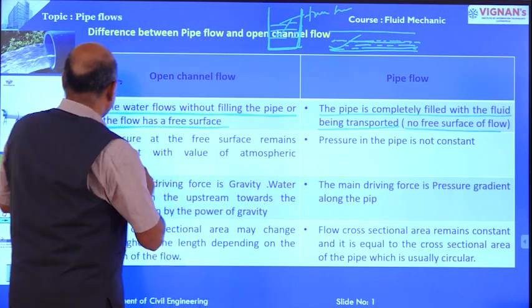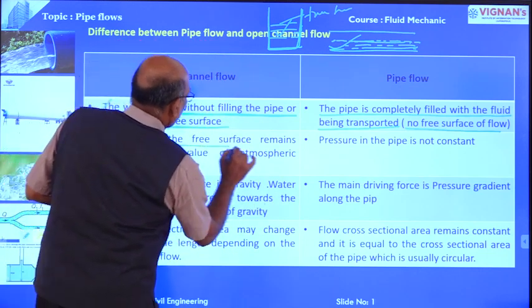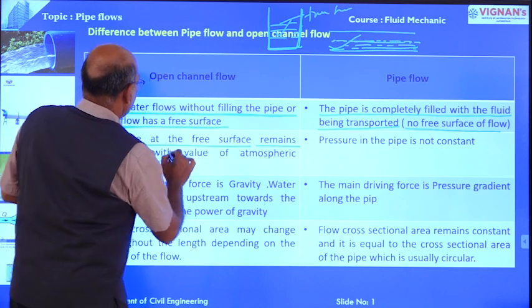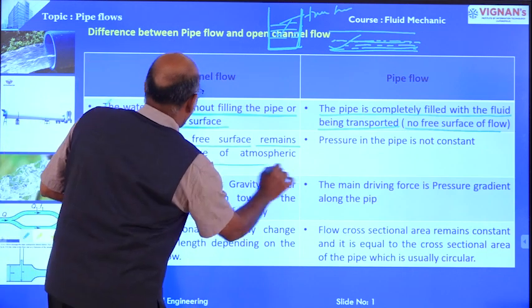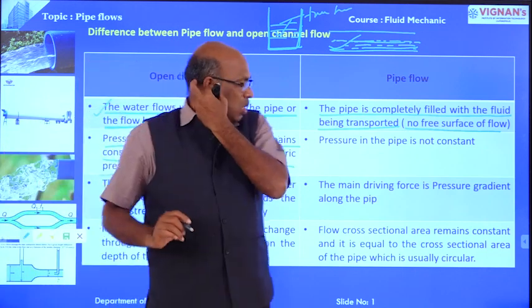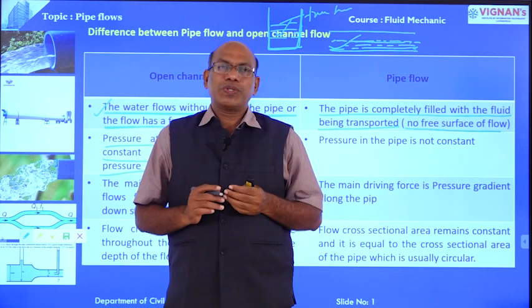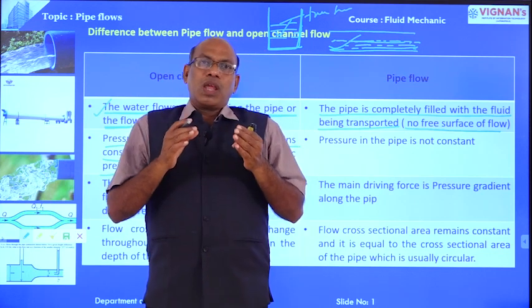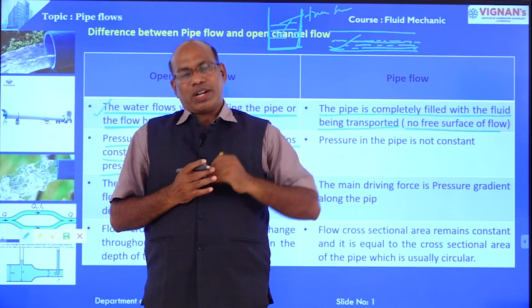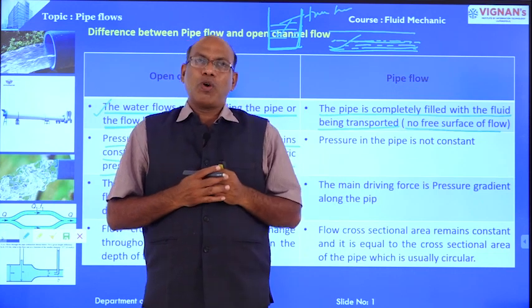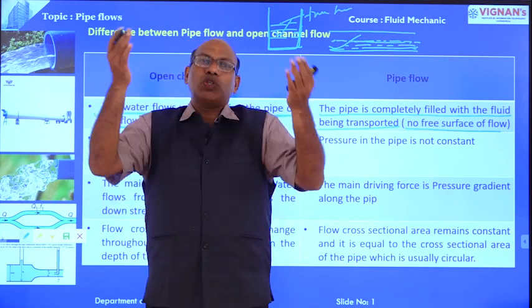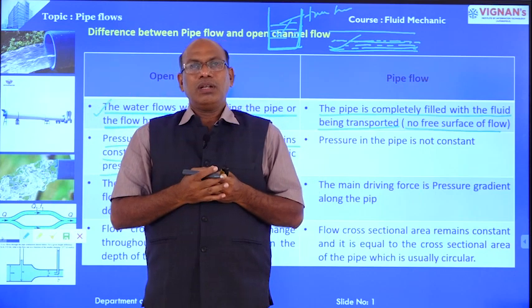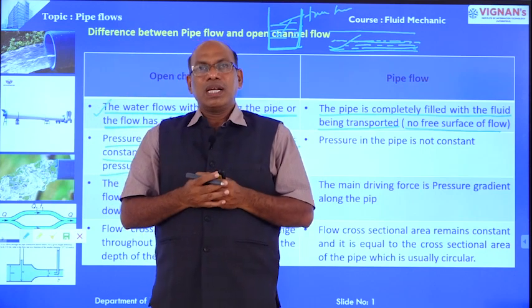Second point, the pressure at the free surface remains constant with a value of atmospheric pressure. If the water is flowing through an open channel, it is exposed to the atmosphere, that means it has a free surface.